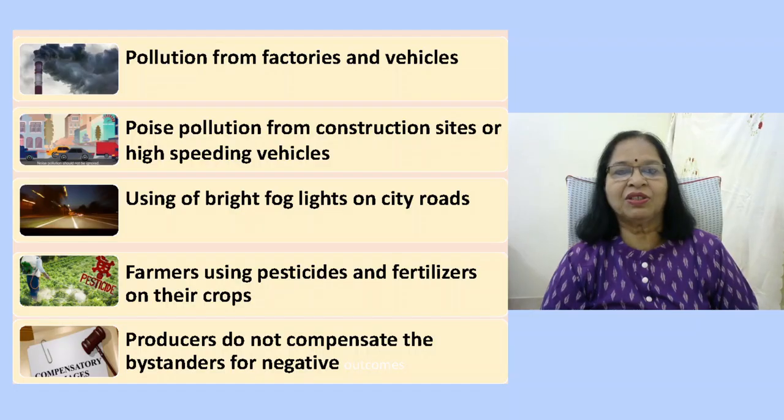The pictures show the thick black smoke spewing from the factories, the noise pollution that is generated by vehicles, or the light pollution also generated by the vehicles, water pollution from fertilizers and pesticides. Is there anything common among all these activities and their outcome?